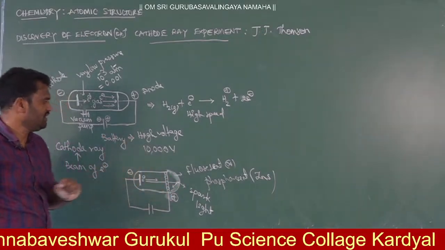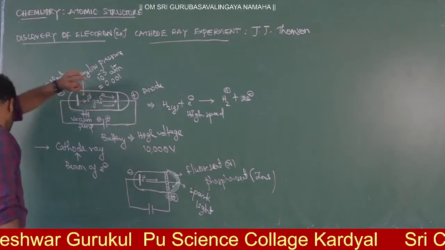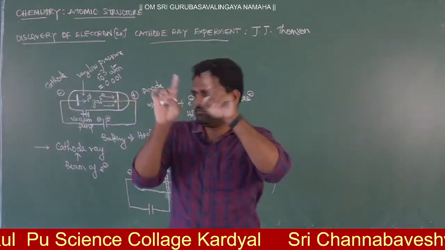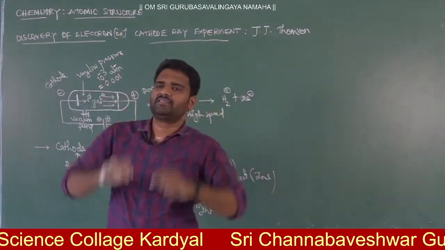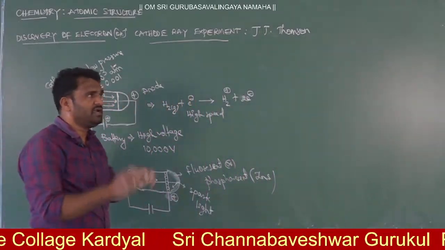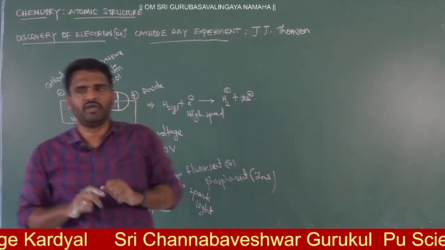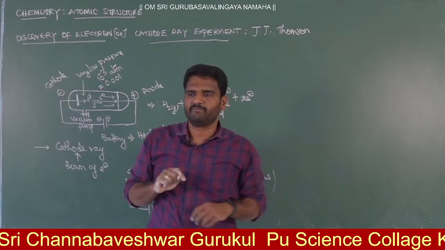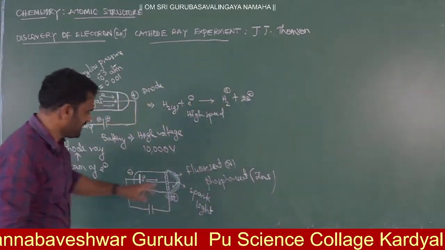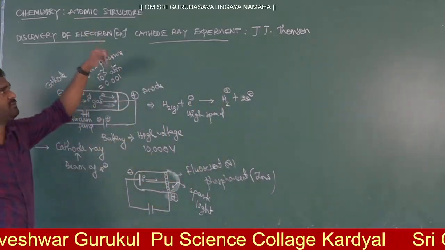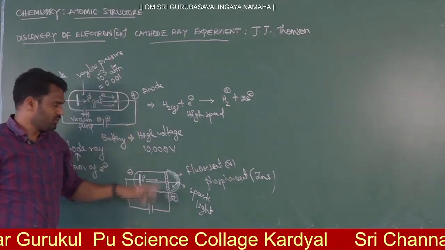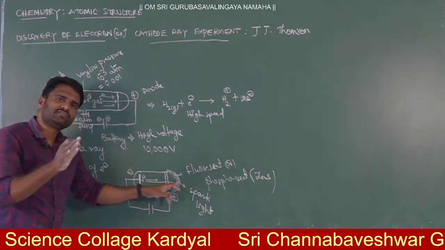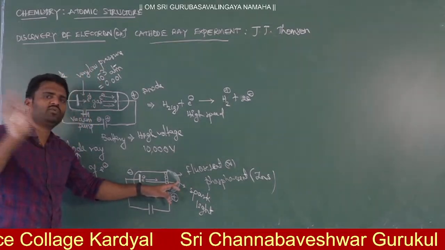Based on that, nowadays we have tube lights. This is tube light technology. In our homes there are tube lights. In the tube light also there will be one kind of white coating. That coating is nothing but a fluorescent or phosphorescent coating. Now when we pass current, electrons will be released from the cathode and they will go and strike the surface of that white coating.